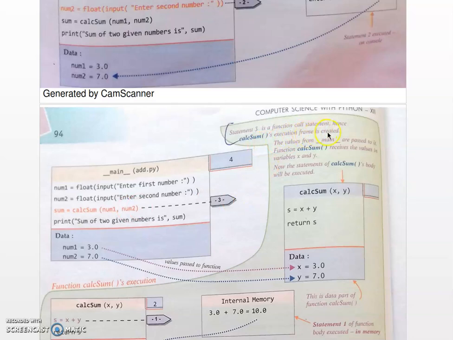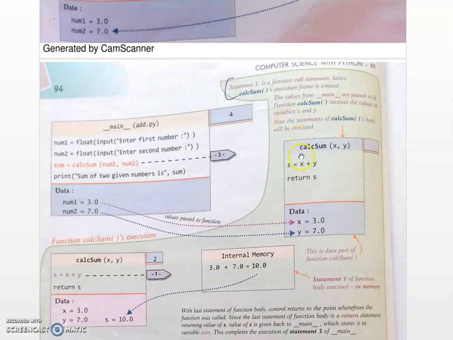The execution frame is created, the values from the main are passed to it, and the control moves to the function definition. The function sum receives the values in variables x and y. Num1 is the value passed to x, and num2 is the value passed to y.